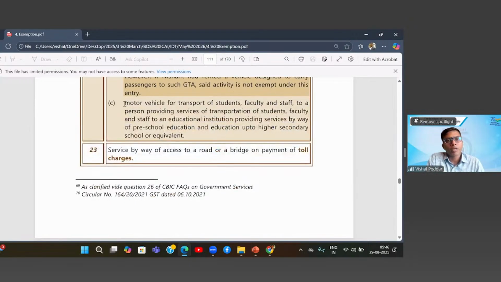Similarly, I am again giving on rent what? Motor vehicle for transport of students, faculty, etc. to a person providing the service of transportation. So again, we saw in case of education service, the transportation of students is exempt. So let us say when a school is giving the transportation service to students, that is exempt. And we saw in the same entry that when the school is receiving this service, that inward service is also exempt for schools up to standard 12.